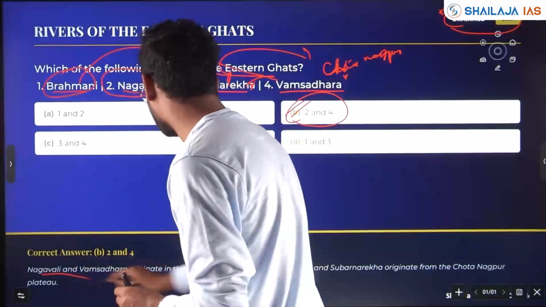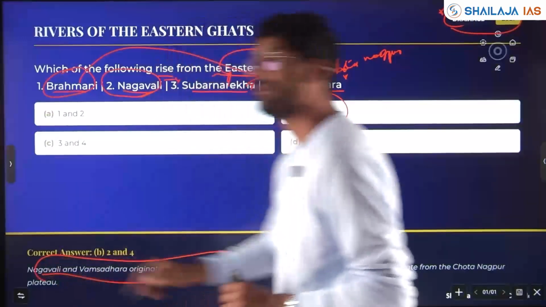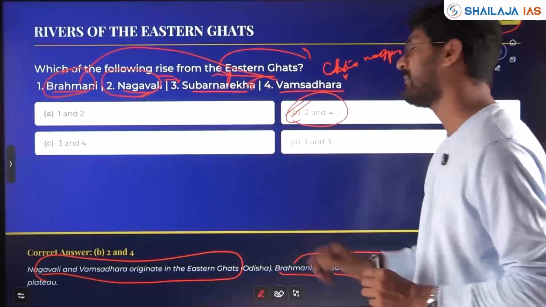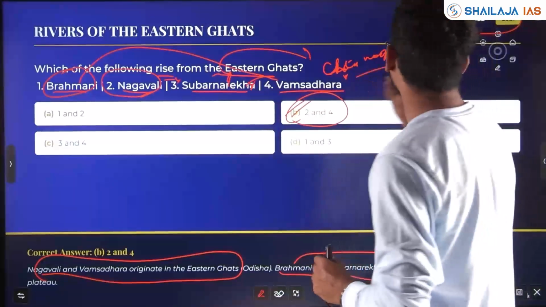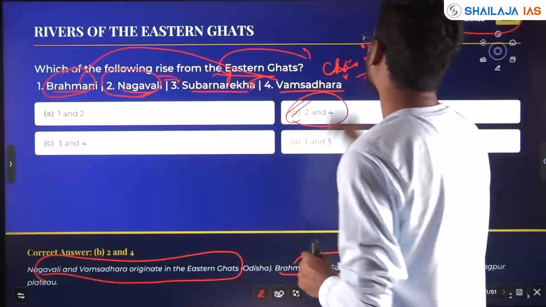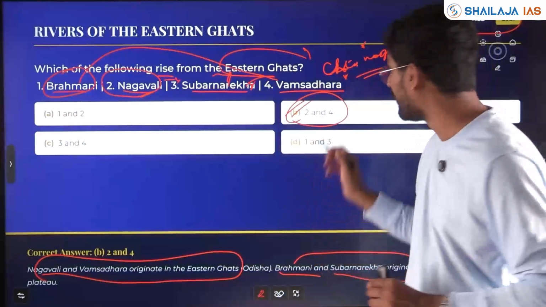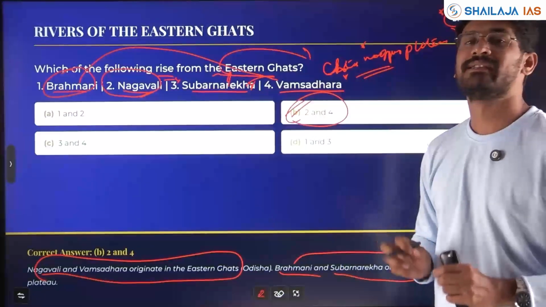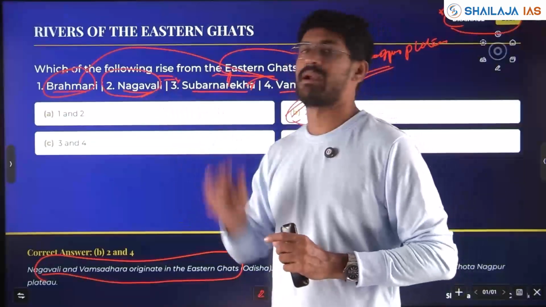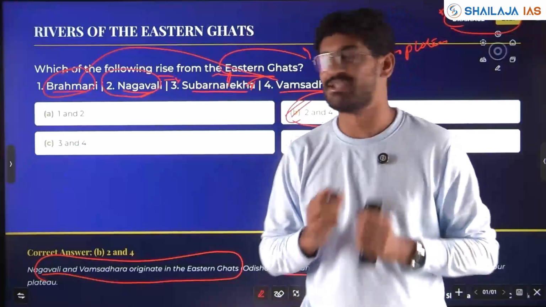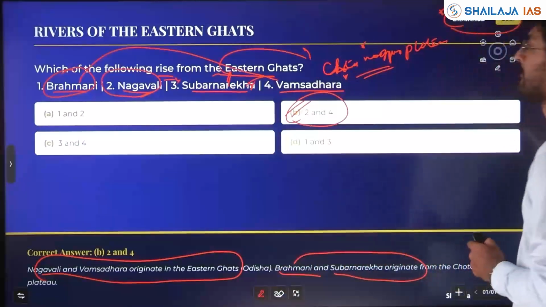Nagavalli, Vamsadhara originates in the Eastern Ghats of Odisha. However, Brahmani and Subarnrekha originate from the Chota Nagpur region, Chota Nagpur Plateau. So mapping again is important. Here Nagavalli and Vamsadhara rise from the Eastern Ghats. Brahmani river and Subarnrekha river are from the Chota Nagpur region. Clear?